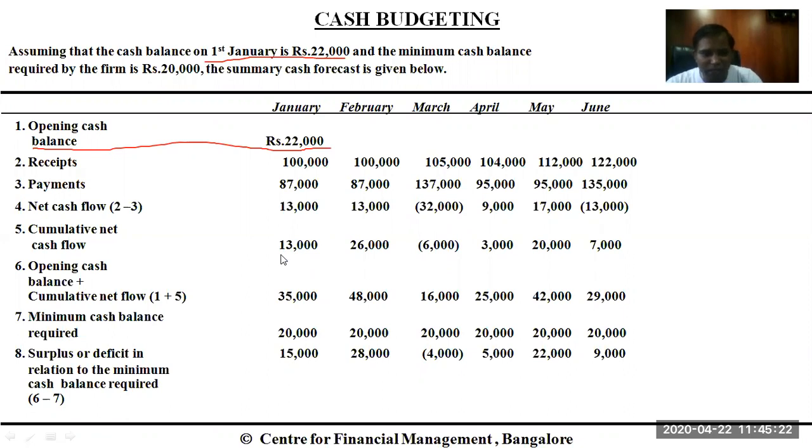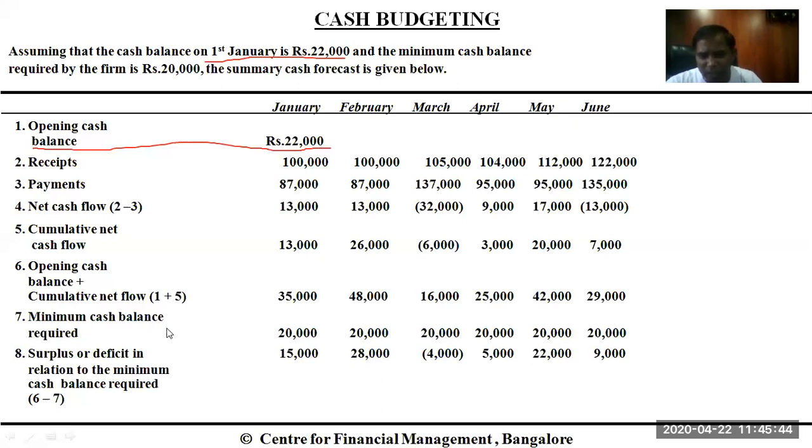Cumulative net cash flow. So this is cumulative net cash flow. As it is 13, it will be for the first month, it is 13,000. Opening cash balance plus cumulative net flow. So the opening cash balance was, as mentioned, 22,000 plus this one, that is cumulative net cash flow. So 13 plus 22 comes to 35,000.